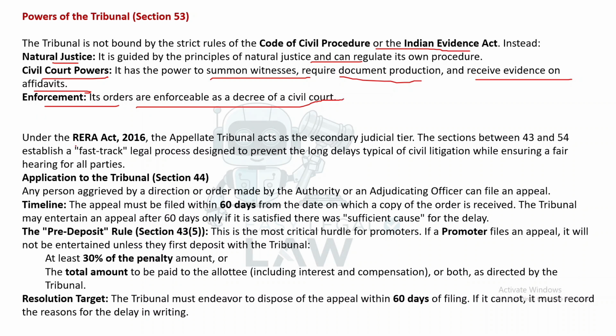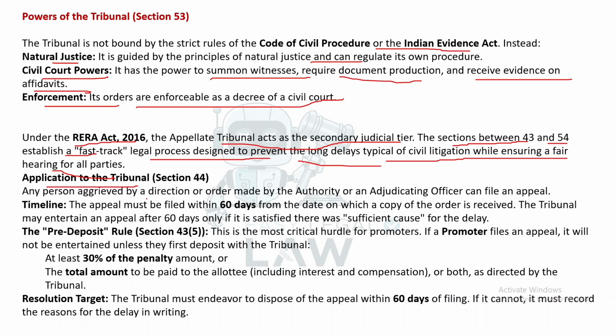Under the RERA Act 2016, the Appellate Tribunal acts as the secondary judicial tier. The sections between 43 and 54 establish a fast-track legal process designed to prevent the long delays typical of civil litigation while ensuring a fair hearing for all parties. Application to the tribunal. Section 44.